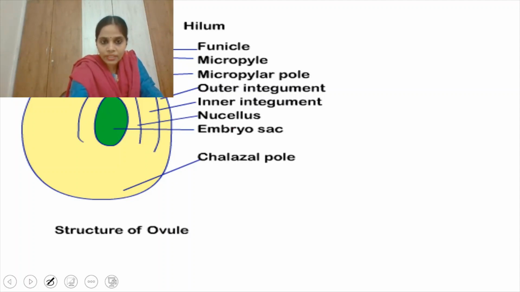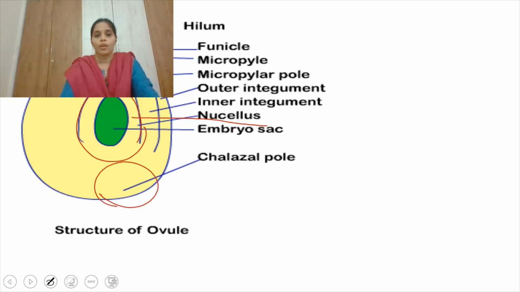So the group of cells we call the nucellus. One gets converted into a megaspore mother cell and then into the embryo sac. Opposite to the micropylar end is called the chalazal pole. So this is the structure of the ovule. And funicle means what? A stalk-like structure through which the ovule gets attached to the placenta.